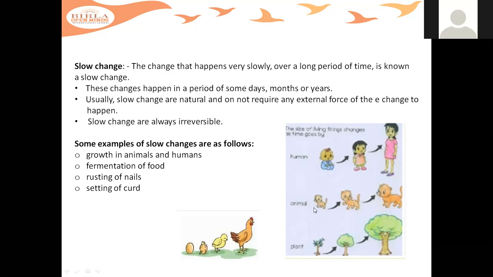Here a kitten is given. So here a kitten is growing up into a big cat. So it takes a few months for it to grow. Okay. So these are a few examples, children, of slow changes. So just think about it before giving the answer. Okay.